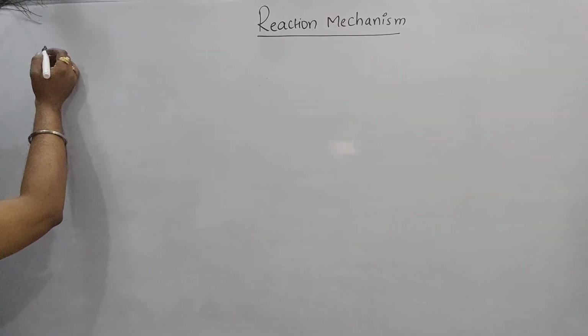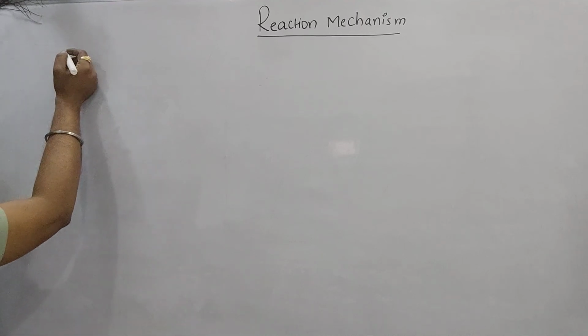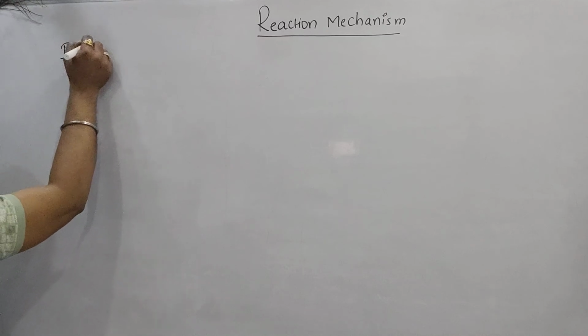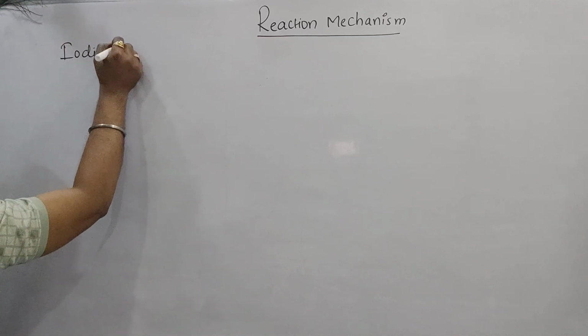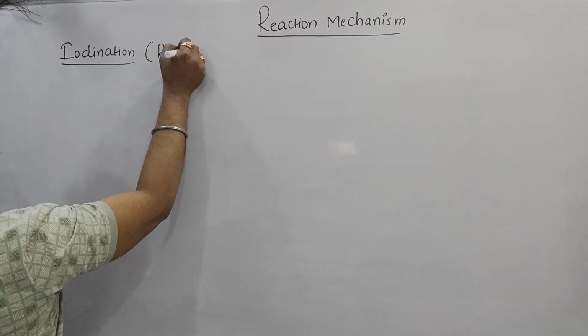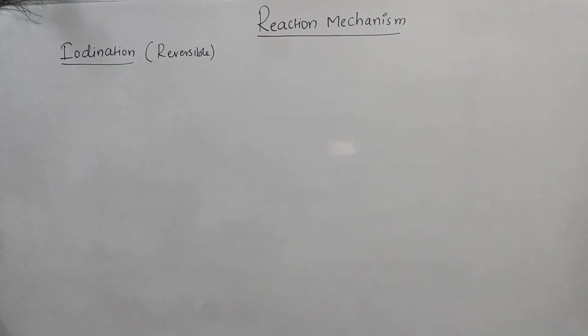So we are going to discuss what is called iodination, meaning addition of iodine to the alkane. This is a part called iodination, meaning addition of iodine. But this process is a reversible process. Why is it a reversible process? I will show you here.